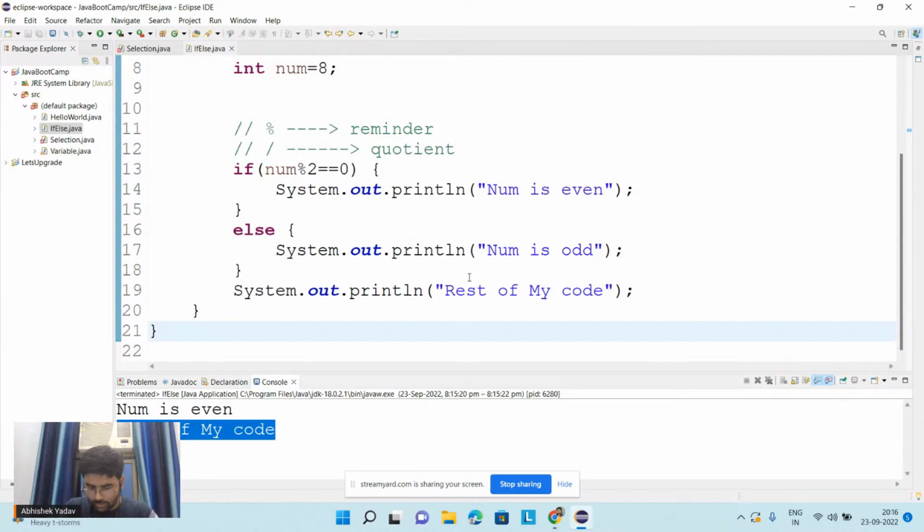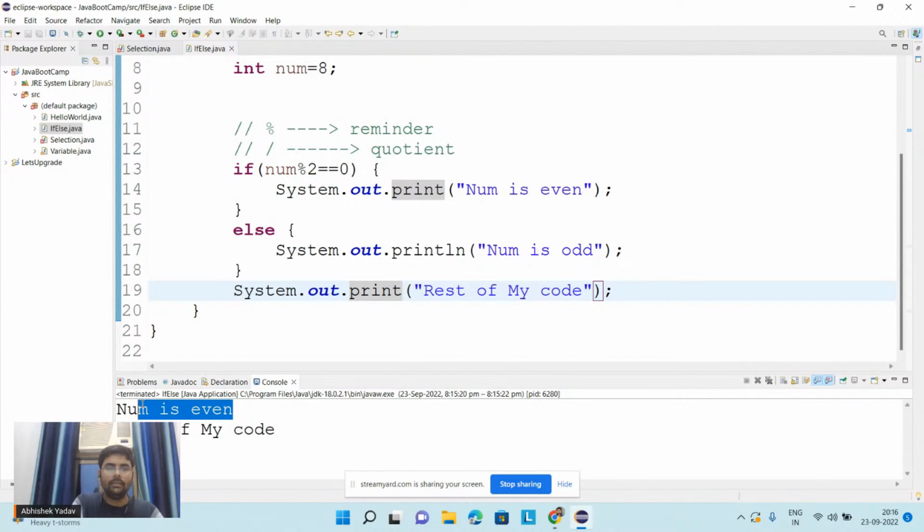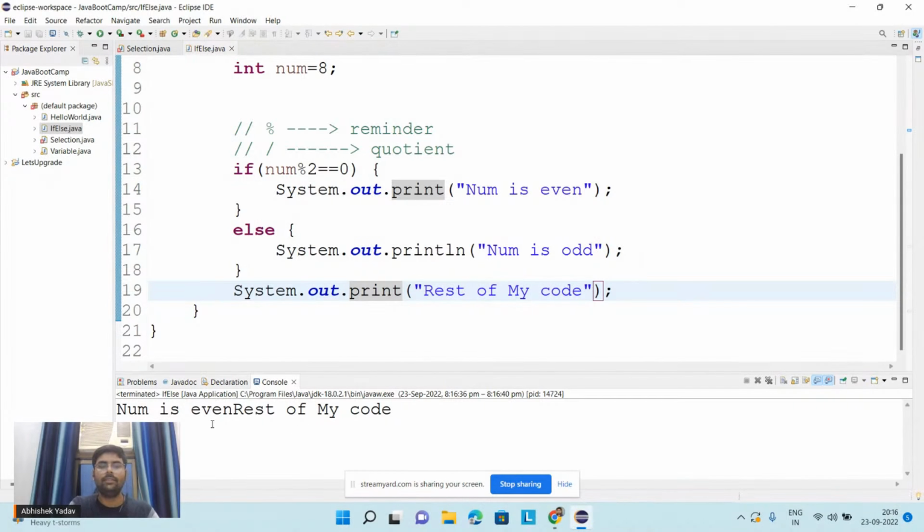If we write only print, then what will happen? If I write print now, let's see. Here I will write print, and please observe the output. You will get both lines printed in one line. Let's run the program here. Run. Proceed here. So guys, you can see num is even, and after that rest of my code. It is not breaking the statement, right?